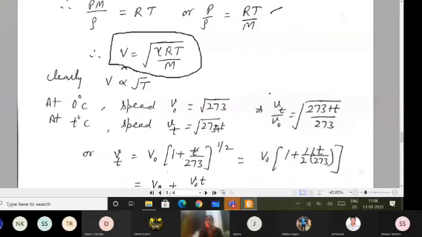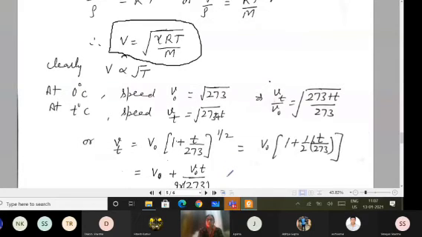Now this temperature, room temperature, is nearly 20 degrees Celsius, or 30 degrees Celsius in summers, so T upon 273 is coming out less than 1. So I can apply the binomial theorem. By applying the binomial theorem, I get V naught into (1 plus 1 by 2 into T upon 273).